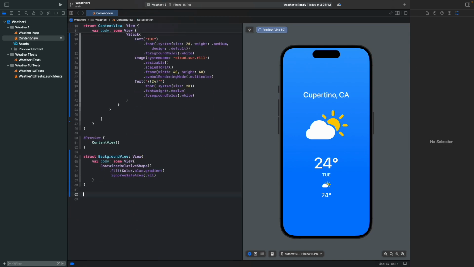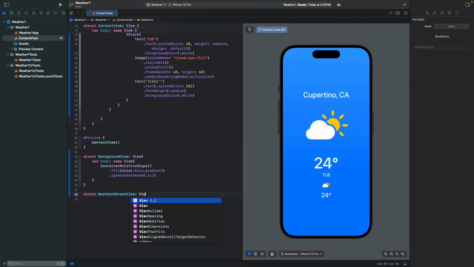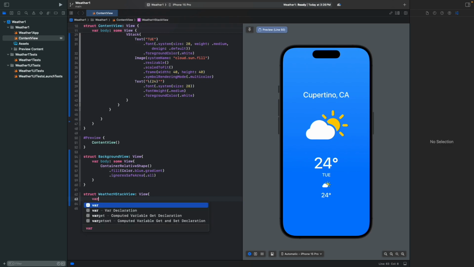So here's the answer. We're gonna make a new structure called WeatherHStackView with View, and we're gonna have var imageName as a String, var temperature as Int, var dayName as a String.